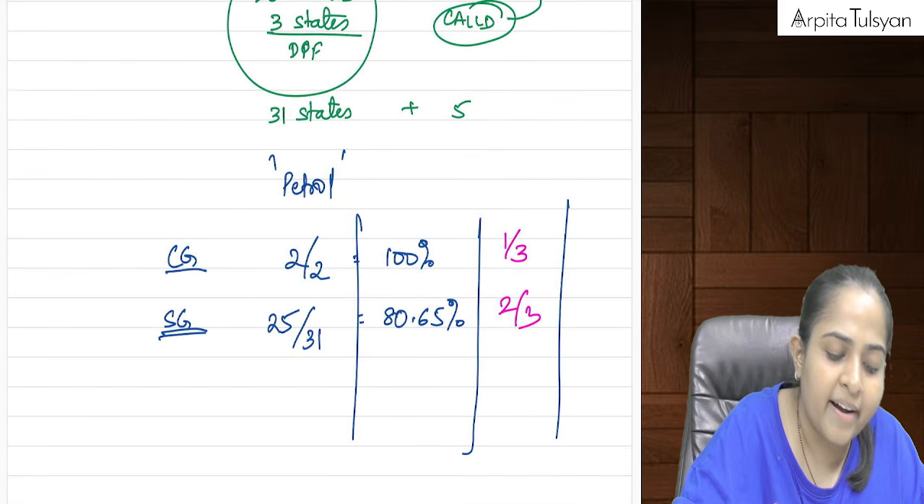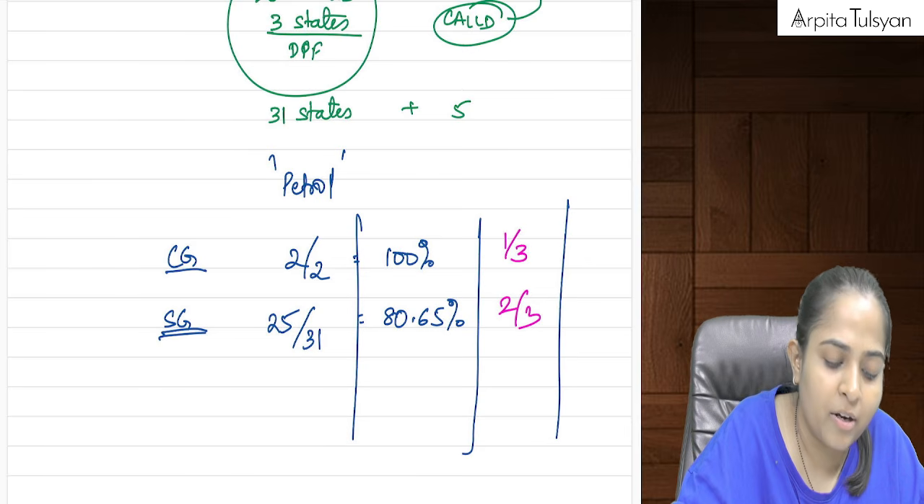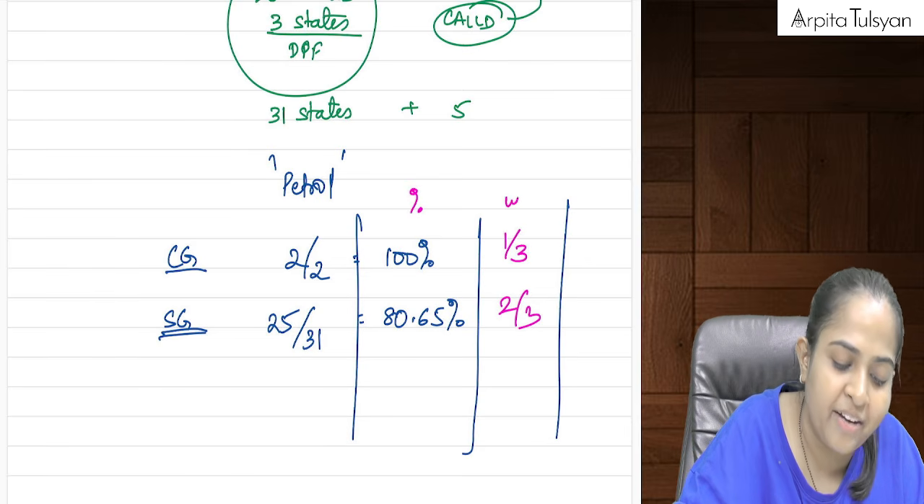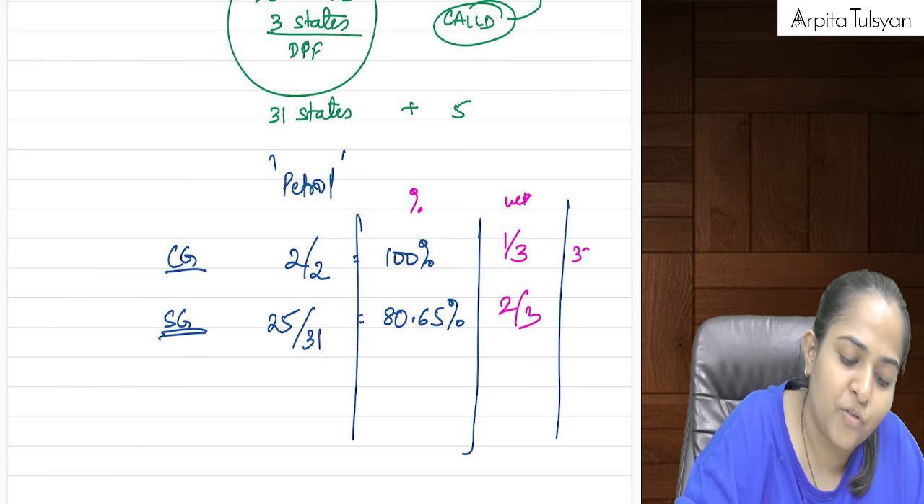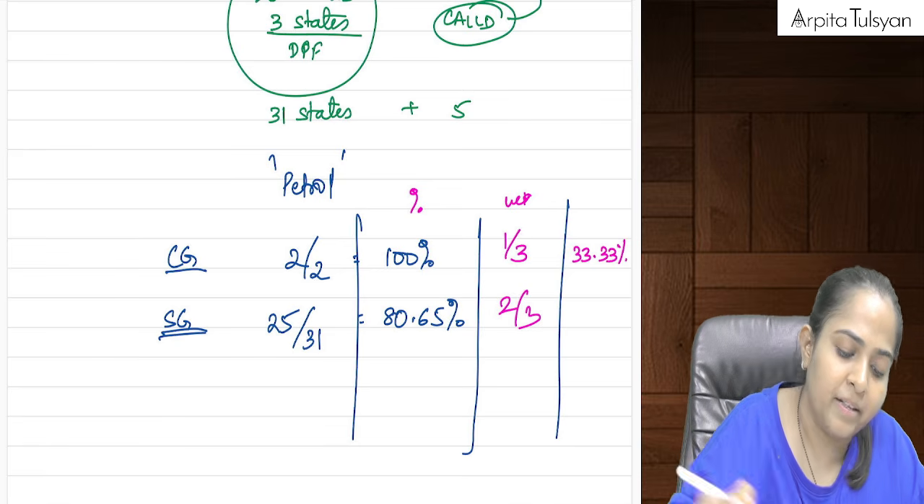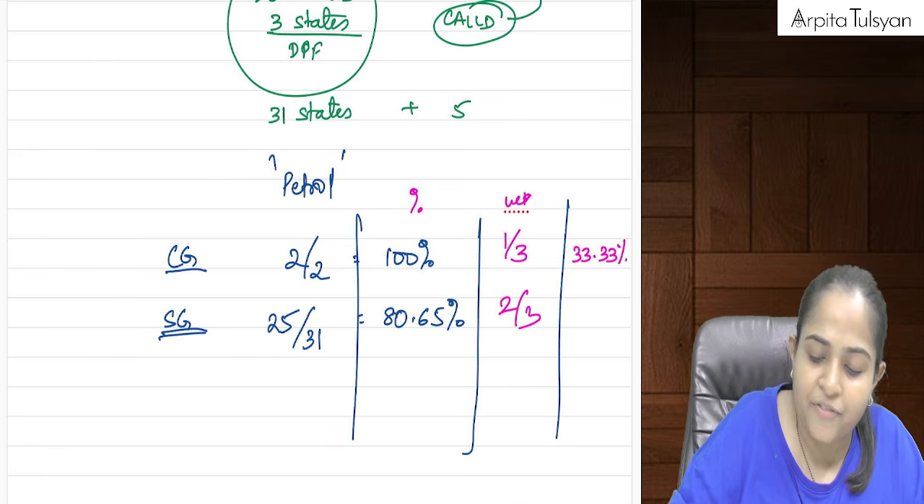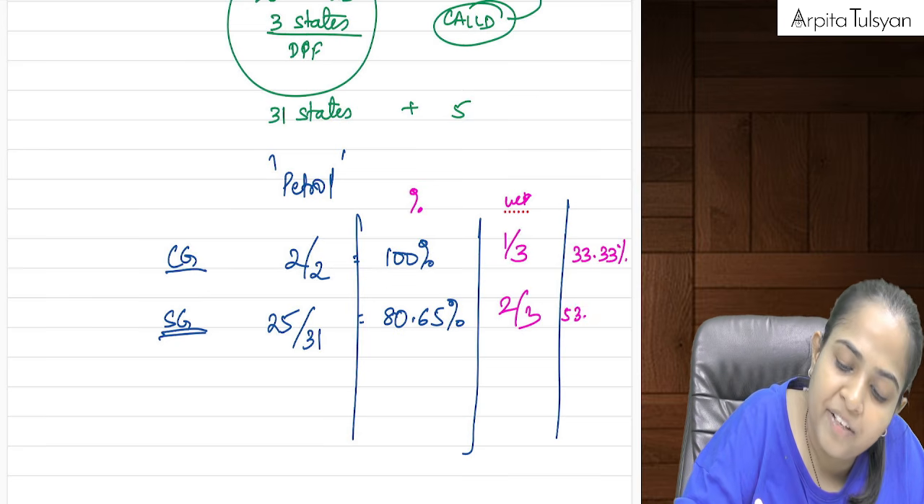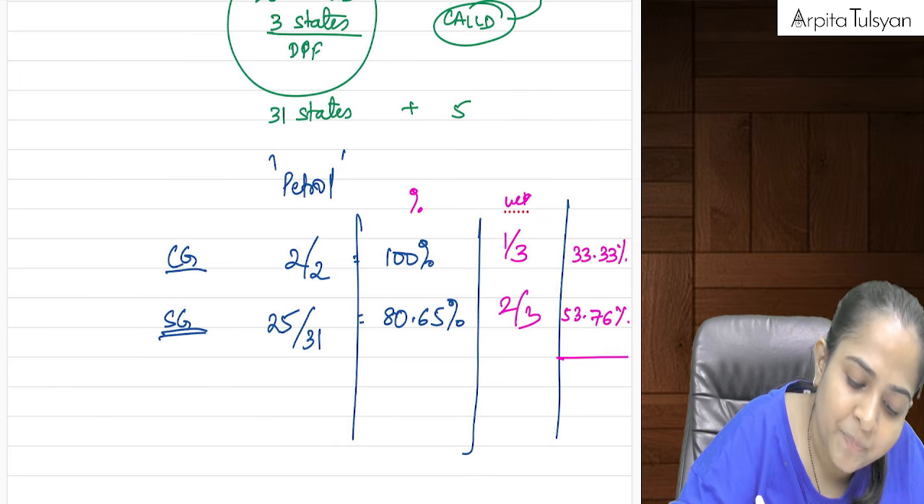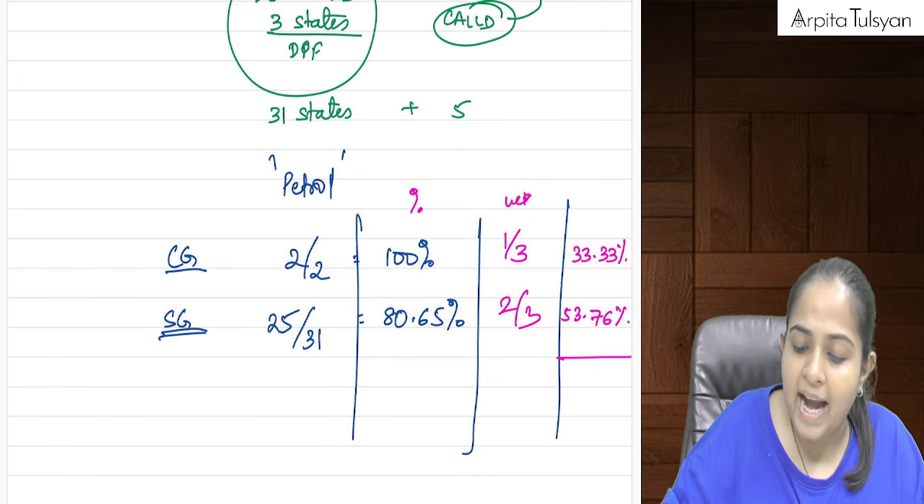So 100 multiplied by 1/3 gives us 33.33%. And 80.65 multiplied by 2/3 gives us somewhere around 53.76%. Now just add both of them.